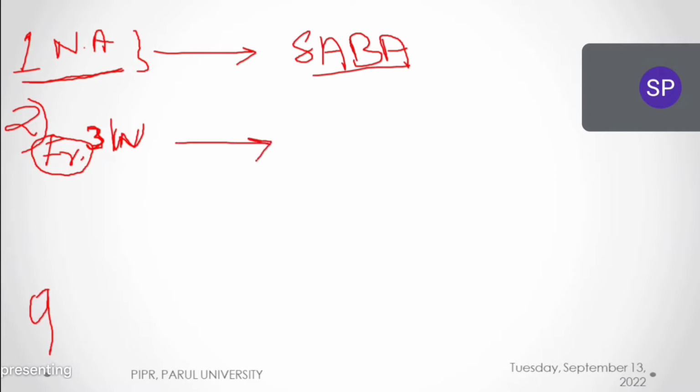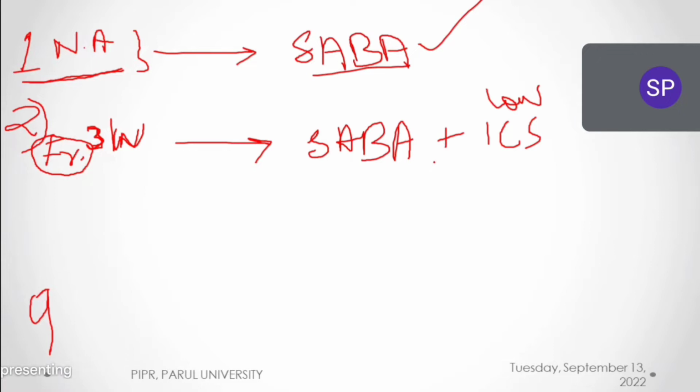And in stage 2, what we have to do? Simple. Along with SABA, the patient was already taking SABA, but the treatment did not control, so what will you do? You will add inhaled corticosteroid. Low dose inhaled corticosteroids will be started in stage 2. Clear? First SABA दिए, control नहीं हुआ, and now we added low dose inhaled corticosteroid. Clear? And if this dual therapy is not controlling asthma symptoms for the patient, we have to go with stage 3. ध्यान से सुनो सब लोग, ये बहुत सिस्टमैटिक ट्रीटमेंट है.